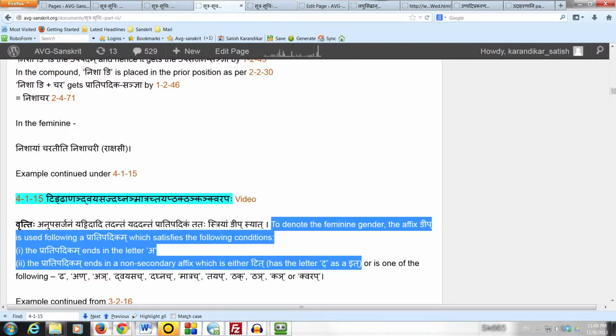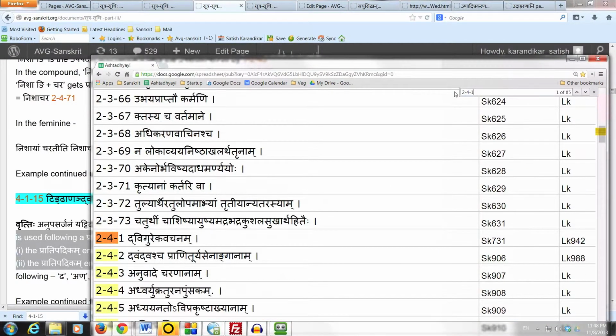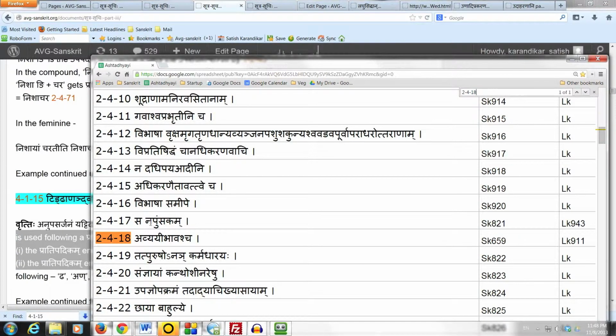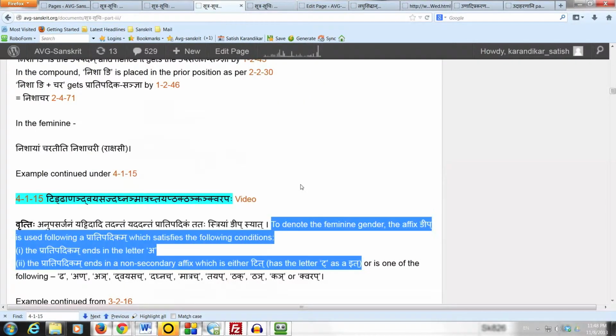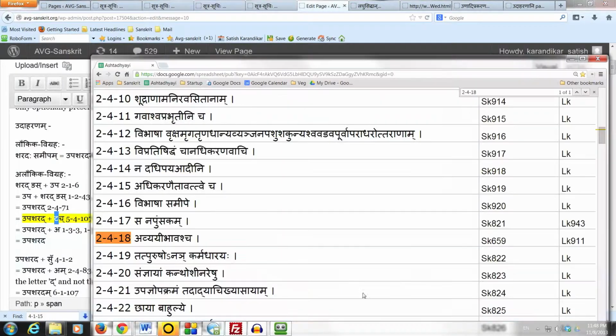But remember that as per the Sutram 2418, avyayi bhavascha, an avyayi bhava compound is neuter in gender. So there's no question of adding a feminine affix. So the letter t as an it in the affix touch has no effect in the case of an avyayi bhava compound. Remember, the anuvritti of touch is coming all the way back from 5491.